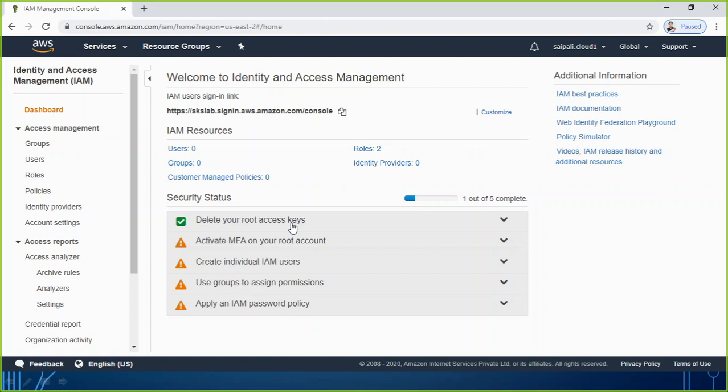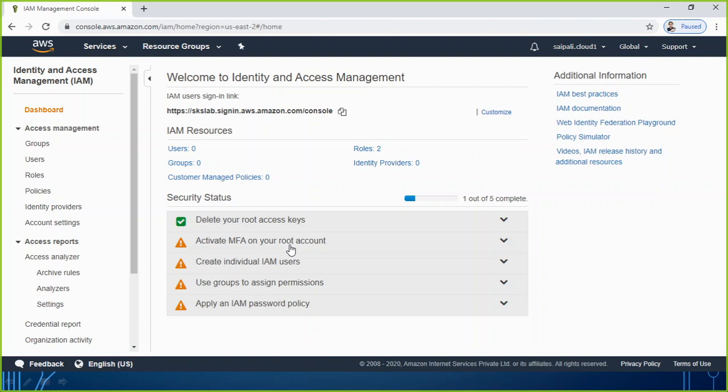The second thing you can check here is that it is telling you to activate MFA on your root account. To secure your root account, you can activate MFA, multi-factor authentication. Right now I was logging in using just the user ID and password, which means it does not have multi-factor authentication. That's why it is giving me a warning to activate MFA on the root account, so that at least the root account cannot be directly logged in to by any other person.